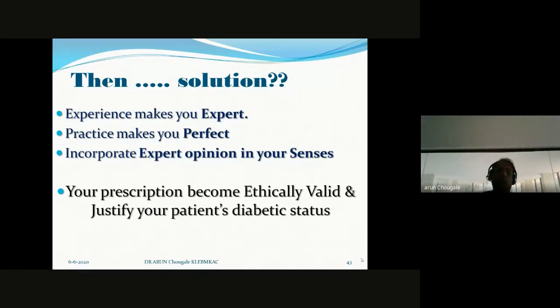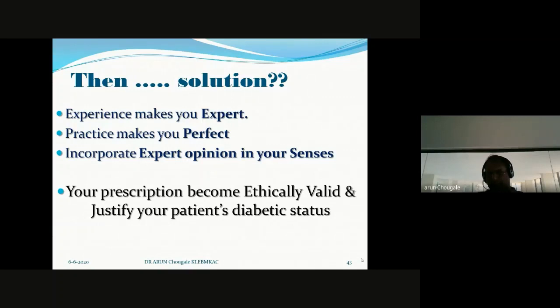What may be the solution? The solution is experience makes you expert. Practice makes you perfect. With these two, you incorporate expert opinion in your senses, then definitely your prescription becomes ethically valid and you justify your patient's diabetic status.